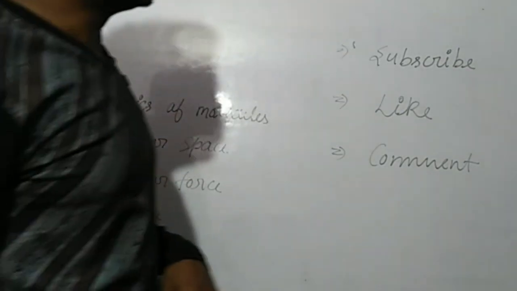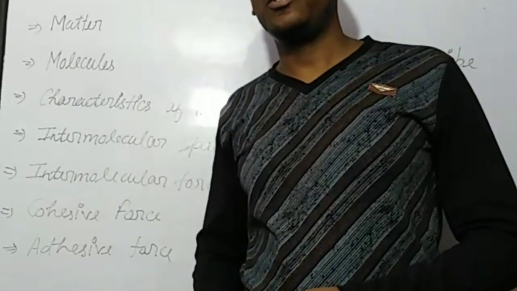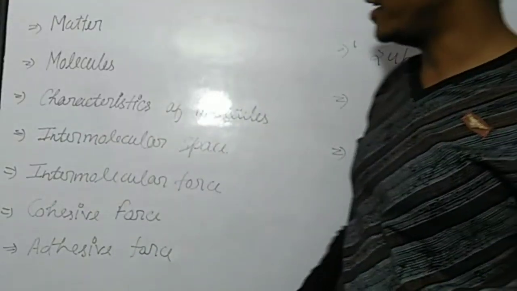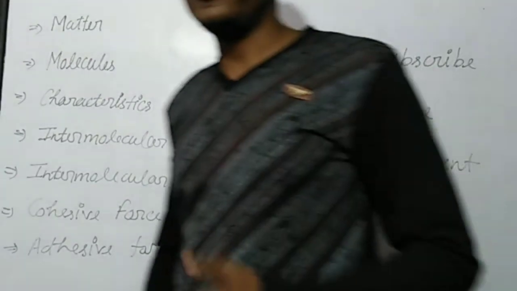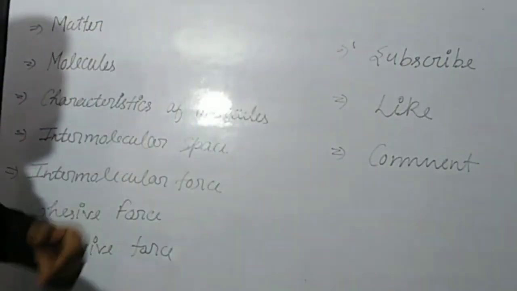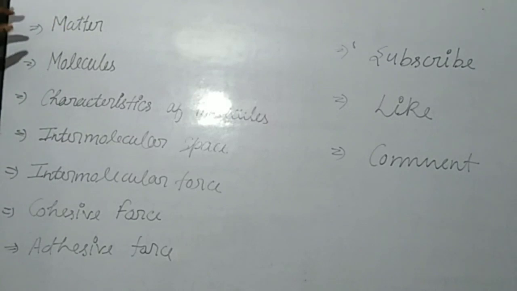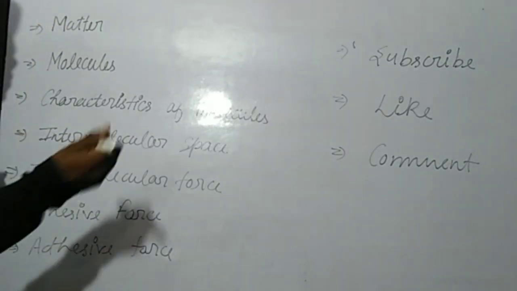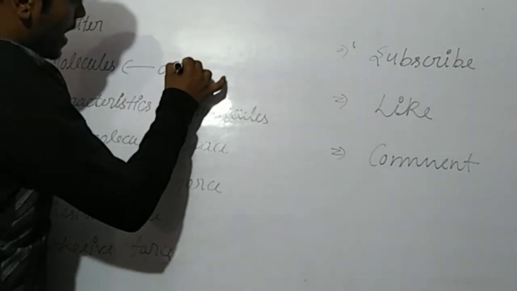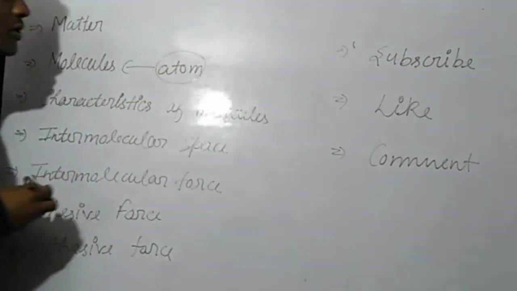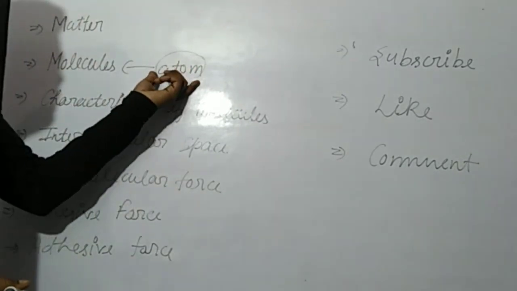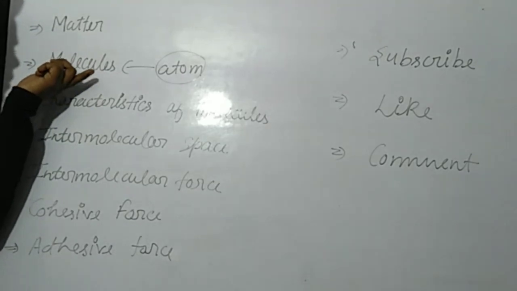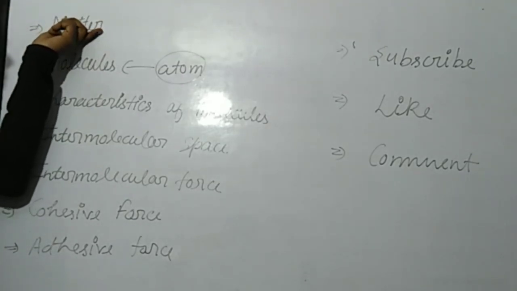Now let's summarize the whole video, whole lecture, whole online class. First one is matter. Anything that occupies space and has mass, that is known as matter. Matter is made up of molecules and molecules are made up of atoms. So the smallest particle of any material is the atom, and when atoms combine together, that will become molecule, and molecules combine together, that will become matter.